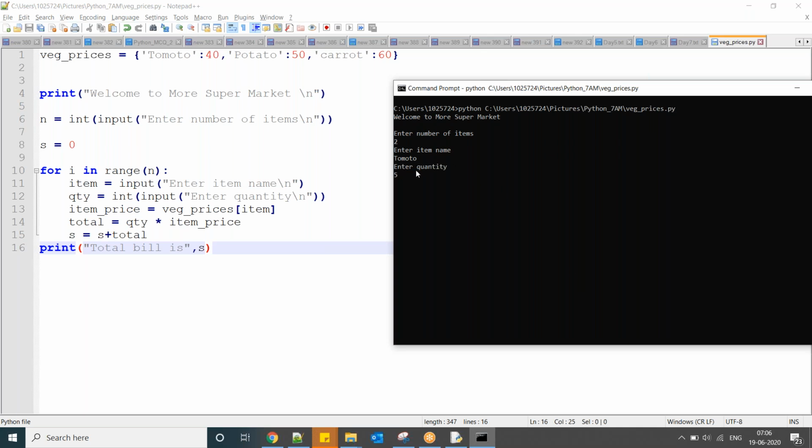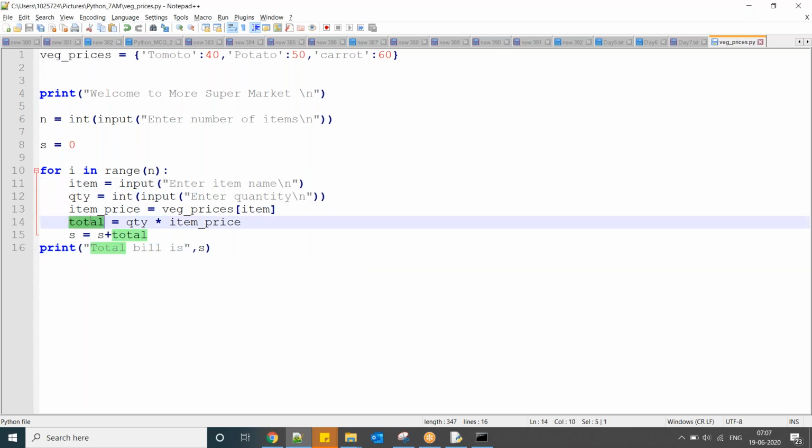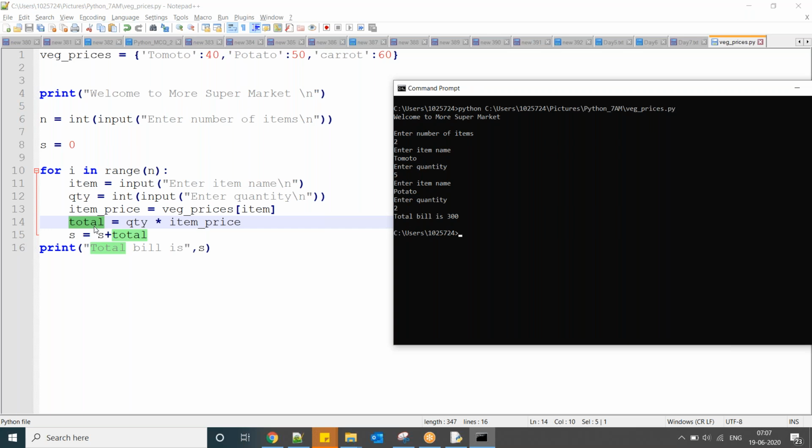5 kgs. So total 200. Enter item name. Enter kgs, 2 kgs. Total 300. Okay. So here in every iteration, first time total is 200. 200 plus 0. Here s equal to 0, right? 0 plus 200, 200. So first time s value is 200.